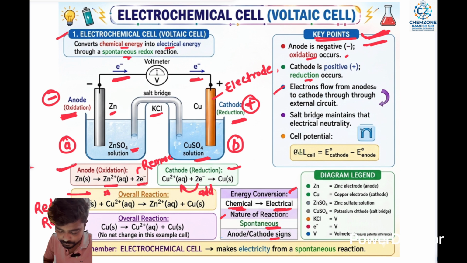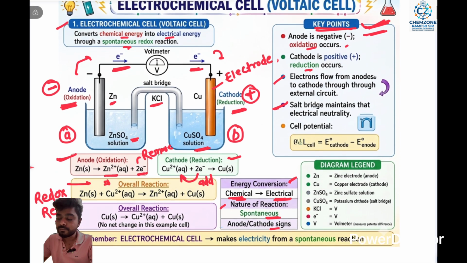Then the third one is electron flow, from anode to cathode. You can see electrons are transferred from anode to cathode. Then the next one is the salt bridge, which maintains electrical neutrality. So the salt bridge works to maintain the neutrality of the solutions. Which solutions? Zinc sulfate solution and copper sulfate solution, and these solutions are distributed in the two parts.